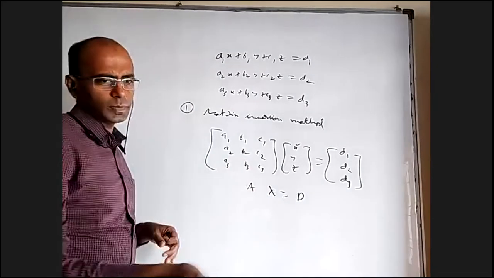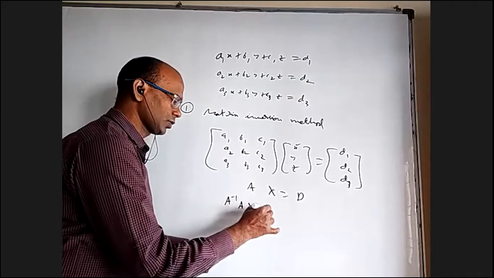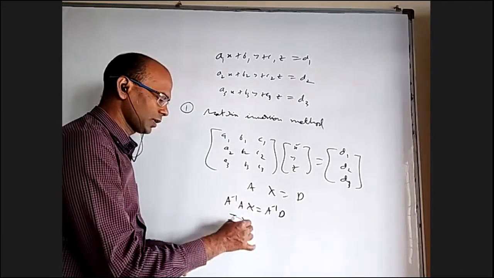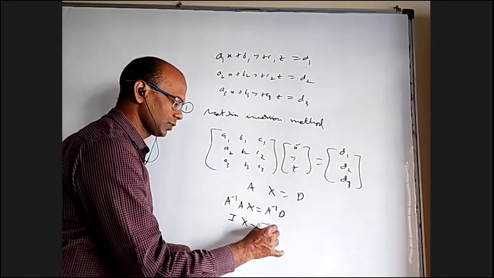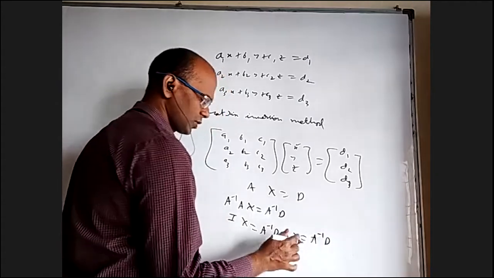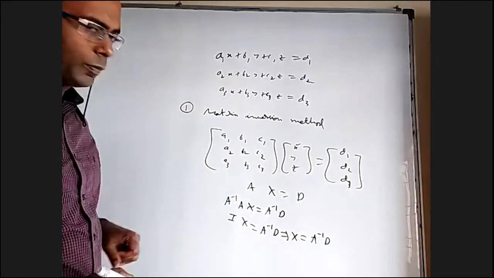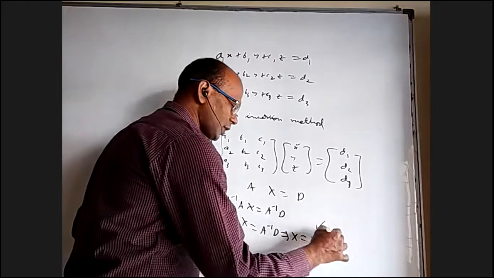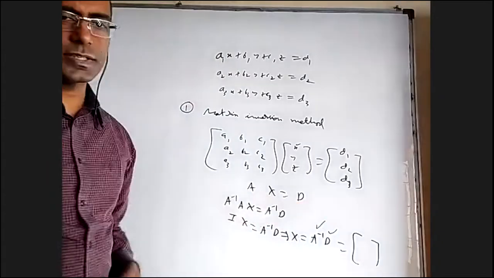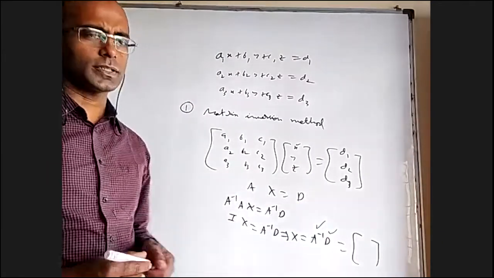So very simple, we'll multiply A inverse on both sides. A inverse into A into X is equal to A inverse into D. A inverse into A is the identity matrix. So identity matrix into X is equal to A inverse into D. From that, we'll get X is equal to A inverse D. Now, if you find A inverse and multiply with D, whatever answer you get, you'll get x, y, z directly. That is a 3 rows and 1 column matrix, a 3 by 1 matrix.